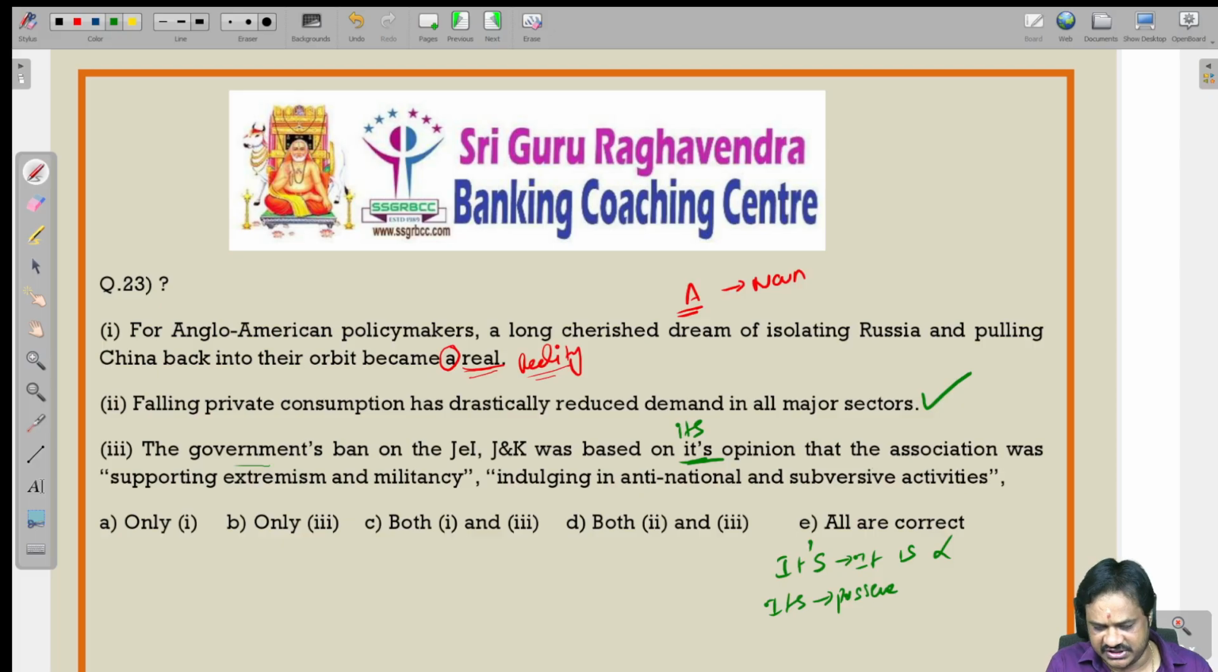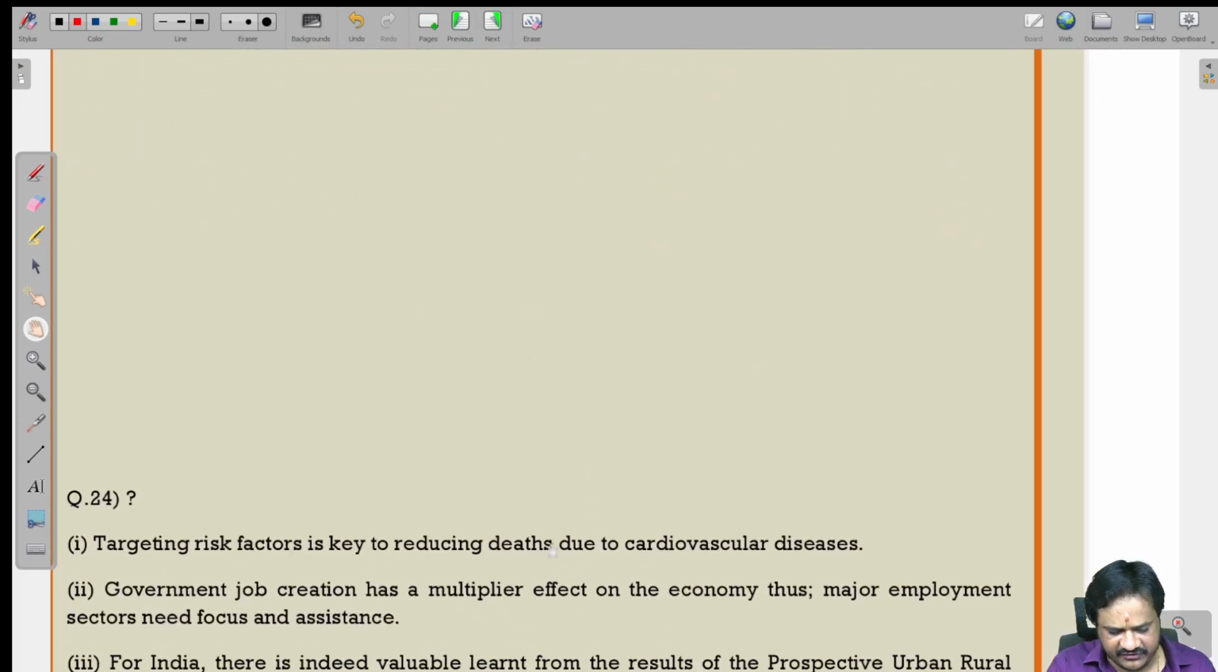That the association was supporting extremism and militancy, indulging in anti-national and subversive activity. What is the meaning of subversive? Troublesome. Subversive means troublesome activity. So here, government's opinion, we should use its, not it's. We are having the error in the first one and also in the third one. Both 1 and 3 is the correct answer. Let us see the next question now, the 24th question.